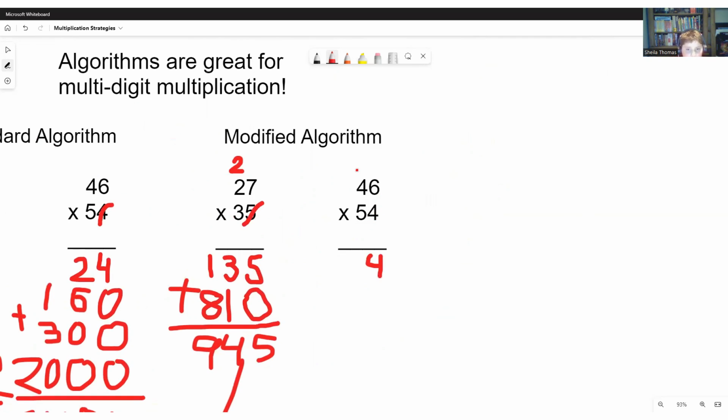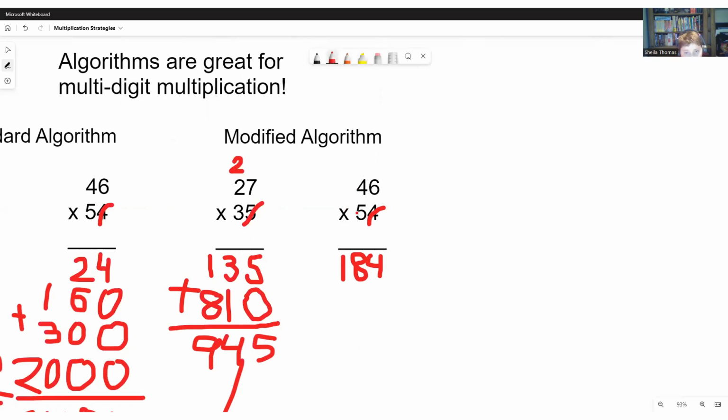We write the 4 here and the 2 up here. So 4 times 4 is 16, plus the 2 we added is 18. Write the 8 there, and since there's nowhere else to carry, we can just write the 1 here. So now we're done with the 4, so we can cross it out. We're done with the 2, so we can rub it out.